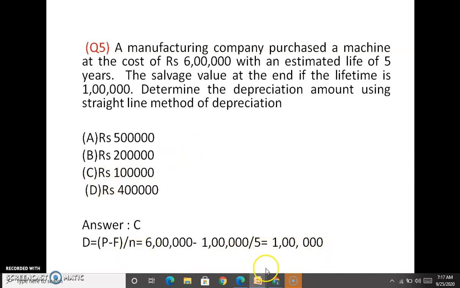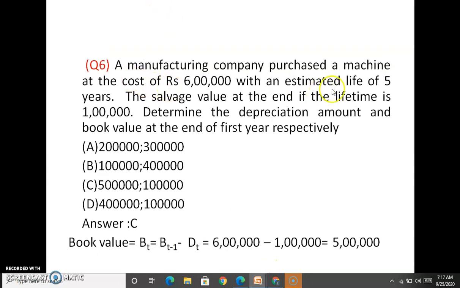So answer is C. For the same problem, you have to determine the depreciation amount as well as the book value at the end of the first year. Depreciation amount is 1 lakh, as in the previous problem, P minus F by N. It has to be subtracted every year. Initially it has 6 lakhs, so you subtract 1 lakh from this value, so the book value is 5 lakhs. So 1 lakh and 5 lakh, answer is C.